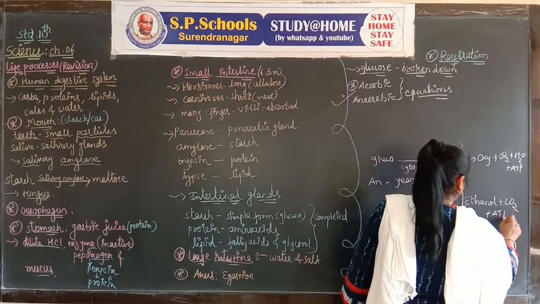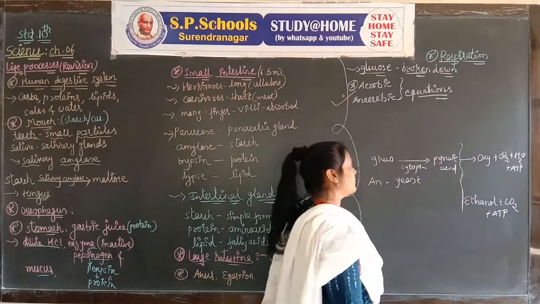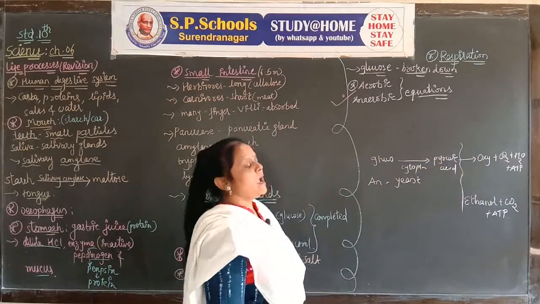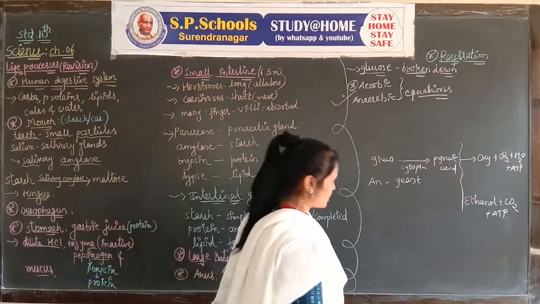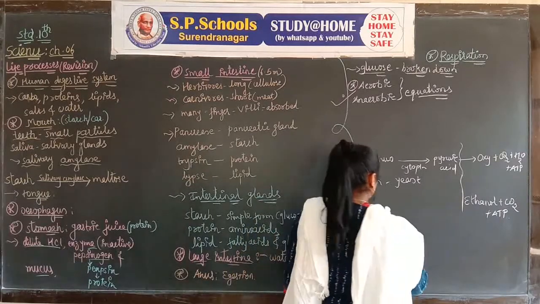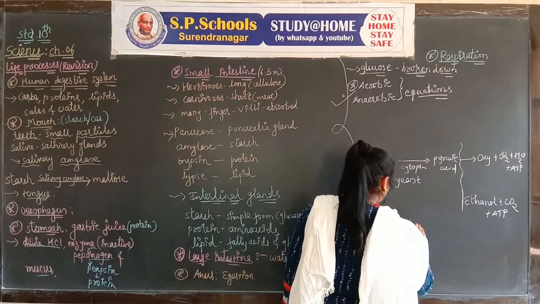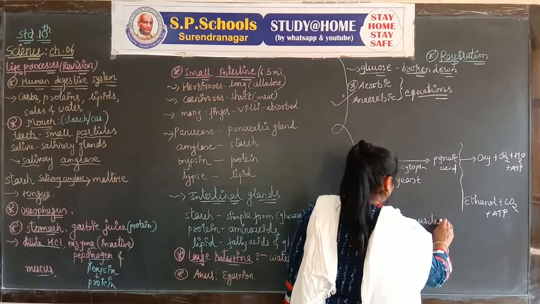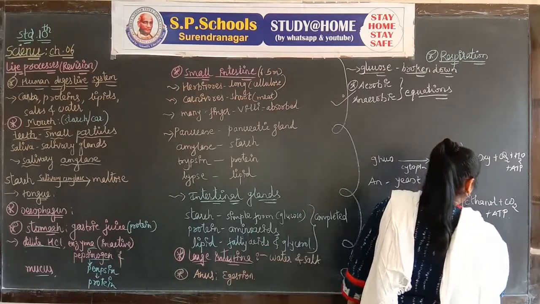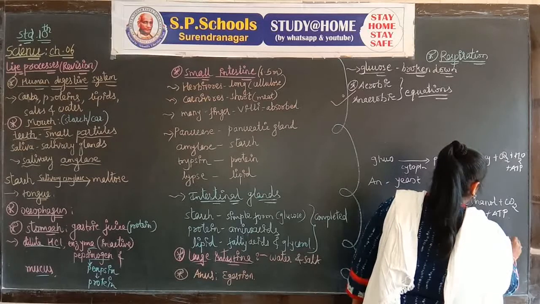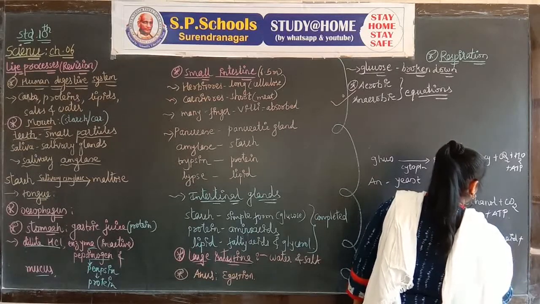Energy is produced in the form of ATP, called adenosine triphosphate. In the case of our muscles, lactic acid is present plus ATP.